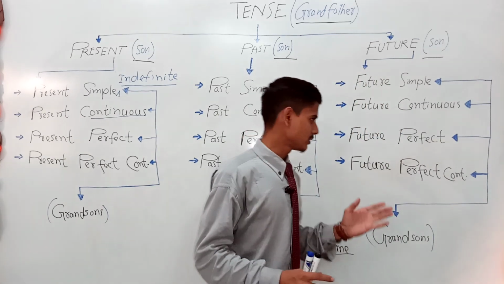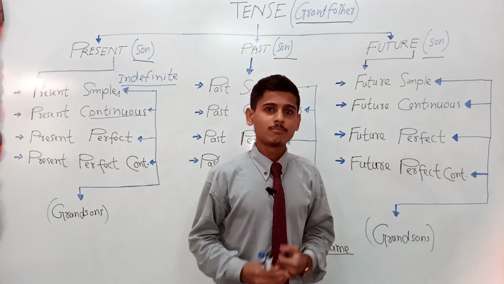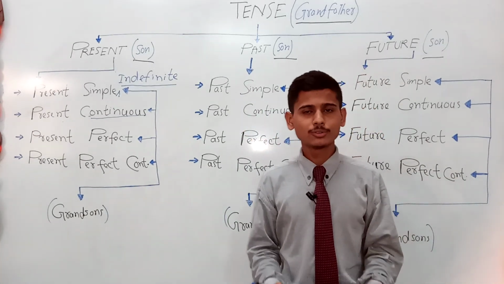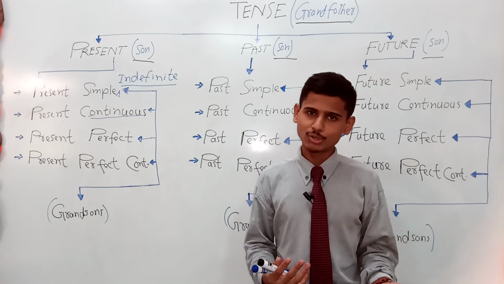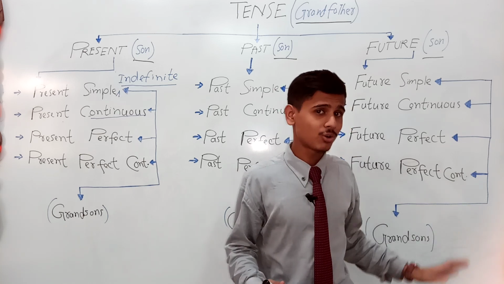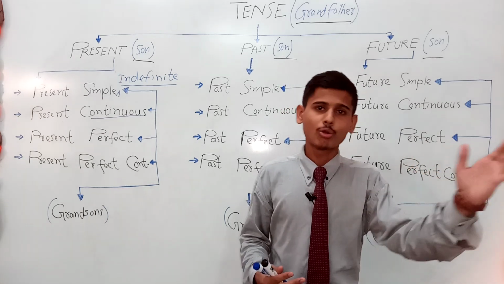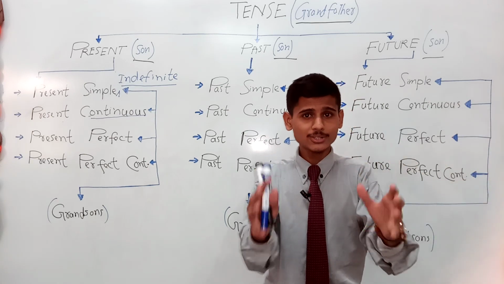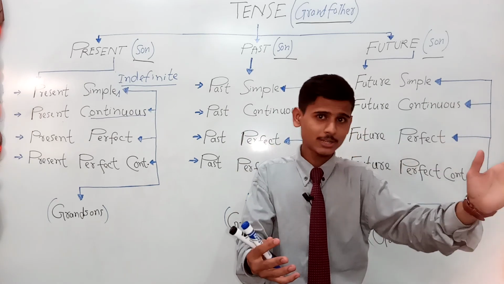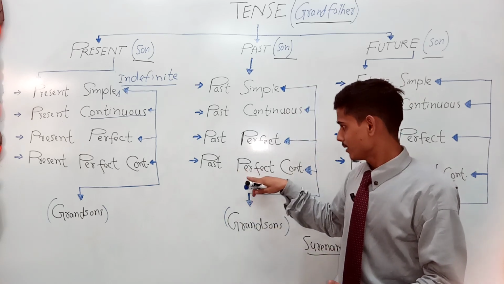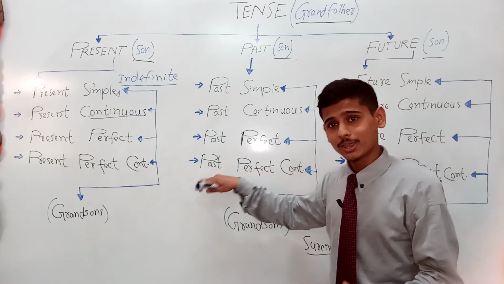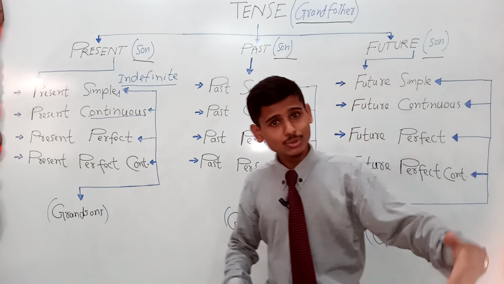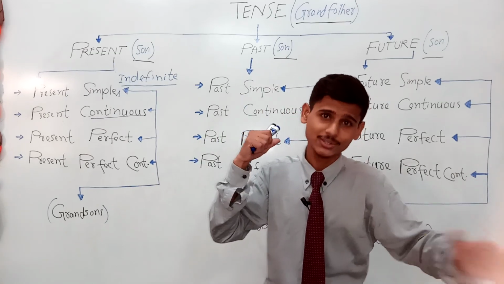Moving towards the last category, future perfect progressive or future perfect continuous, right? It is also used to emphasize the continuity, but here we specifically talk about an action that will start or begin in the future and will continue up to a particular time in the future. Similarly, past perfect progressive or continuous is an action that began or started in the past and continued up to a particular time in the past, right?